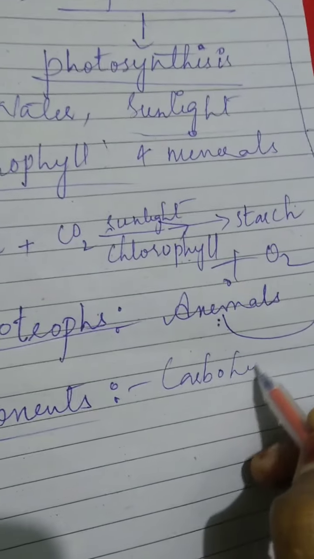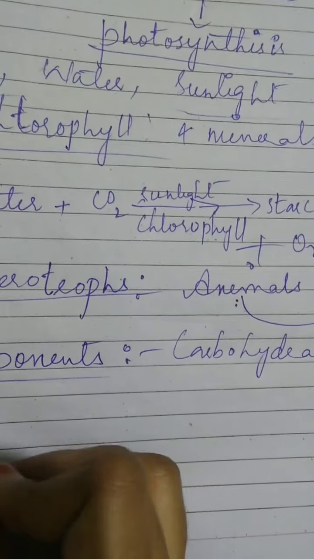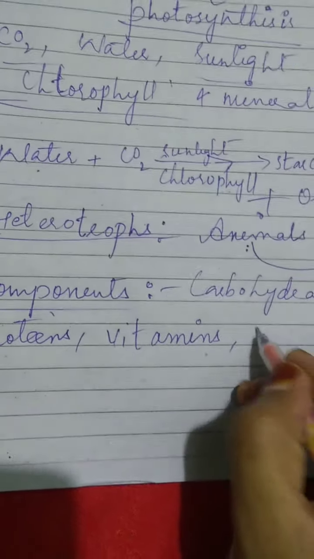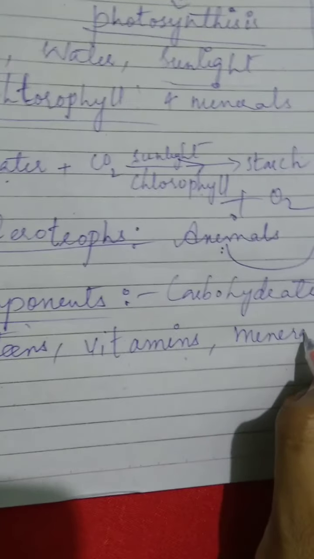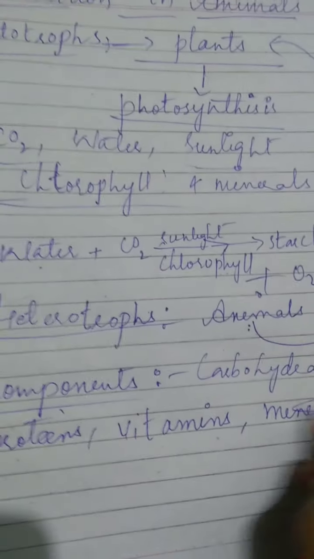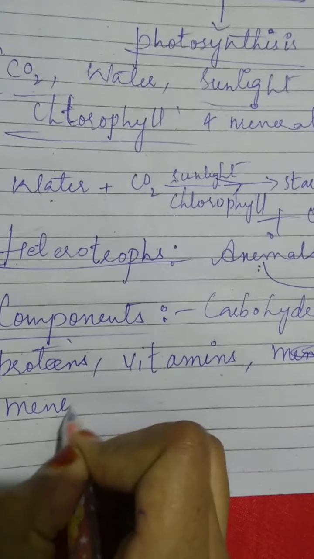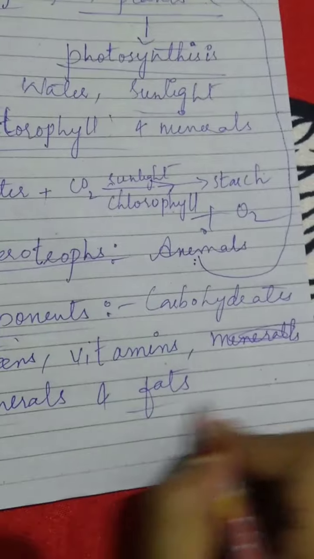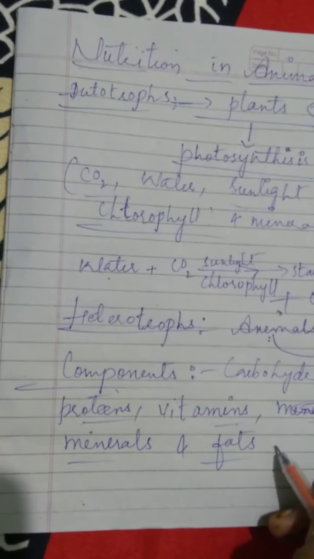The components of food are carbohydrates, proteins, vitamins, minerals, and fats. These are the 5 major components of food. They provide nutrients to our body.